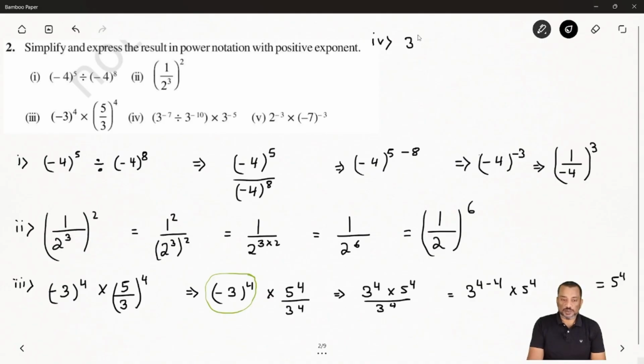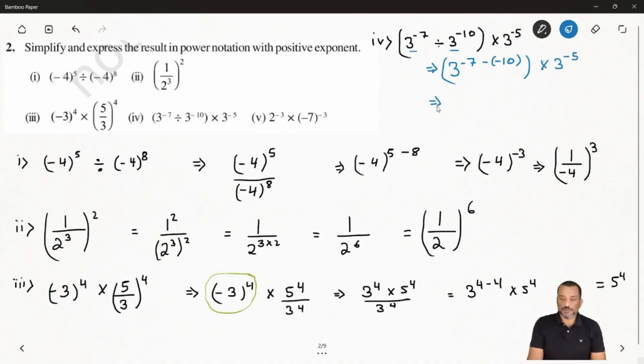It is saying 3 to power minus 7 divided by 3 to power minus 10, and then the whole is multiplied with 3 to power minus 5. Okay, so let's solve this one. So first, you can see we have to solve the brackets. So here we will give the preference to the bracket. So first here again we will apply the quotient law. So we can say 3 to power minus 7 minus minus 10. Okay, because you can see both having same base, and then after that times 3 to power minus 5.